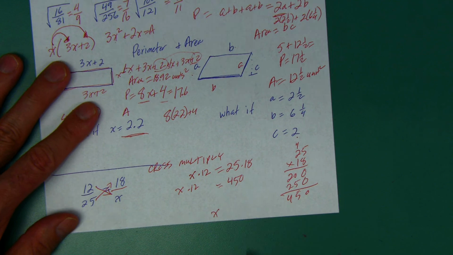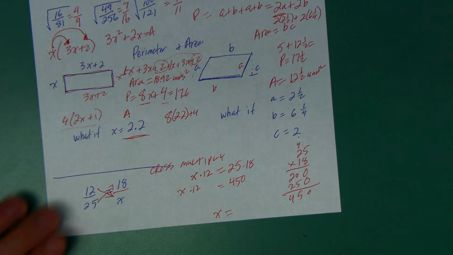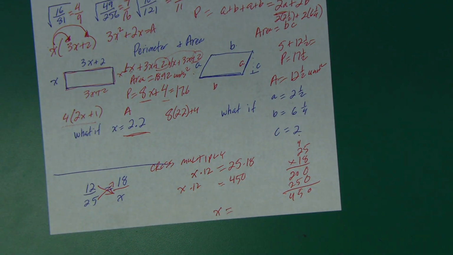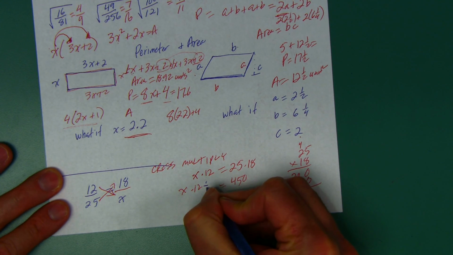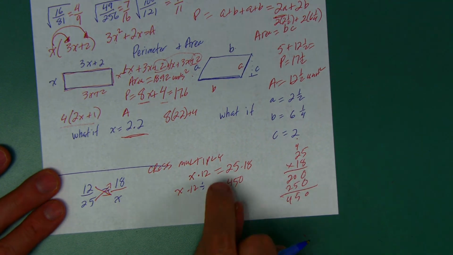Now remember, when I solve an equation like this, my goal is to get the x by itself. That's called isolating the variable. So I have to get rid of that times 12. How do you get rid of times 12? No, you can't erase it. It's in pen. No, you do the opposite. What's the opposite of times 12? Well, it's also called the inverse operation. It's divided by 12.